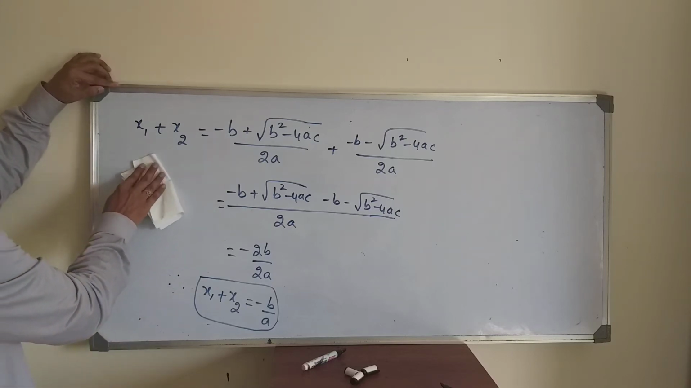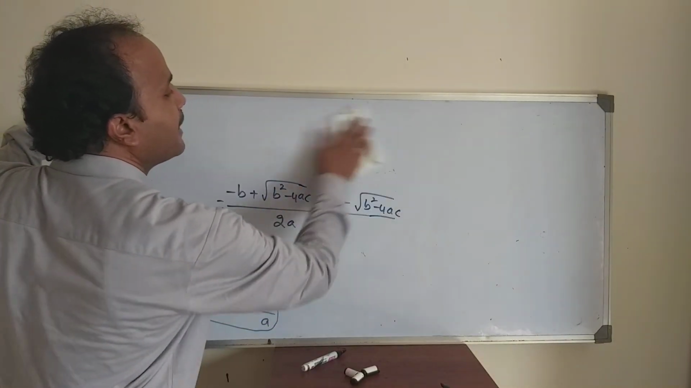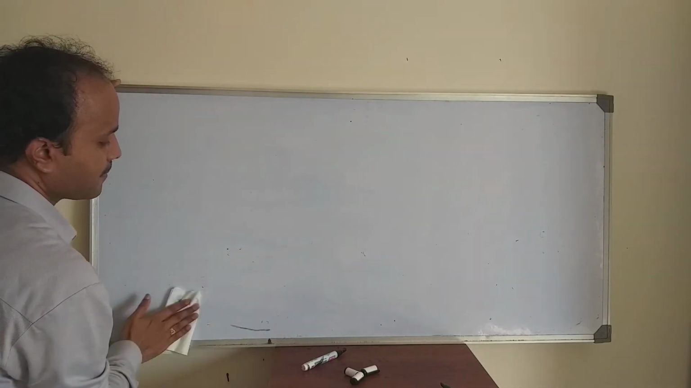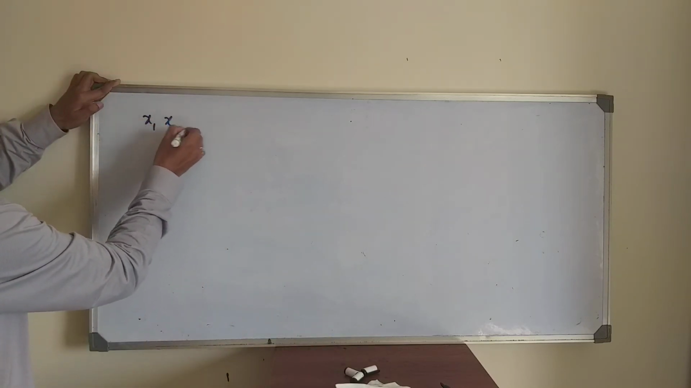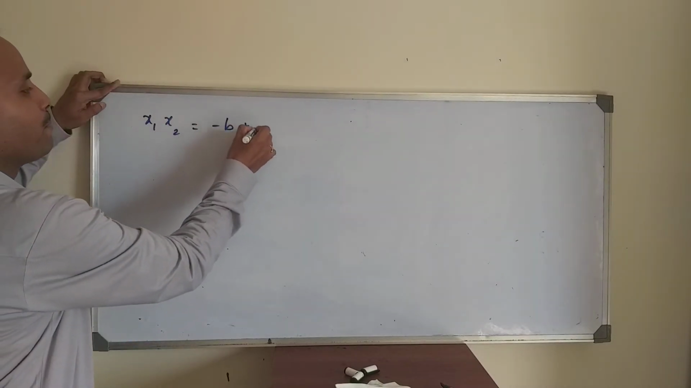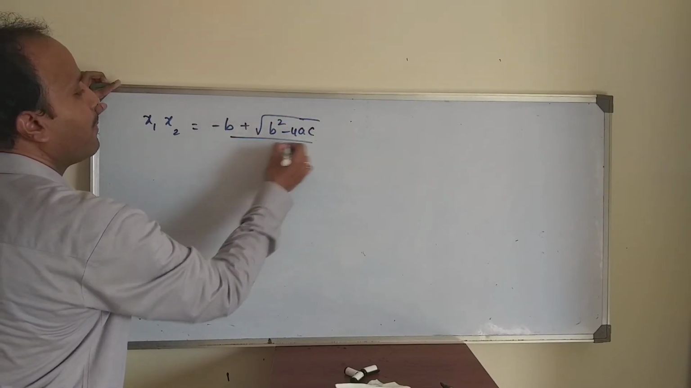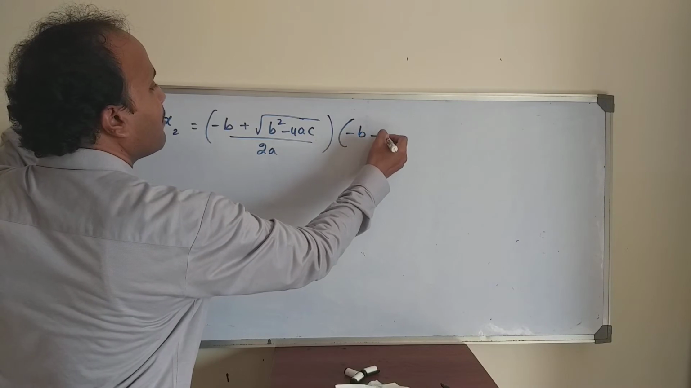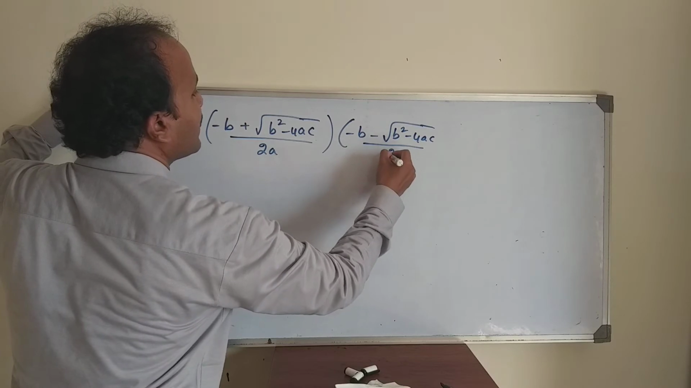Similarly, we need the product of roots. The product of roots means x1 x2. We should prove it is c by a. We will derive now how it becomes c by a. So the product of roots is x1 x2. We have to prove how this product is c by a. x1 is minus b plus root of b square minus 4ac by 2a, into x2, which is minus b minus root of b square minus 4ac by 2a.